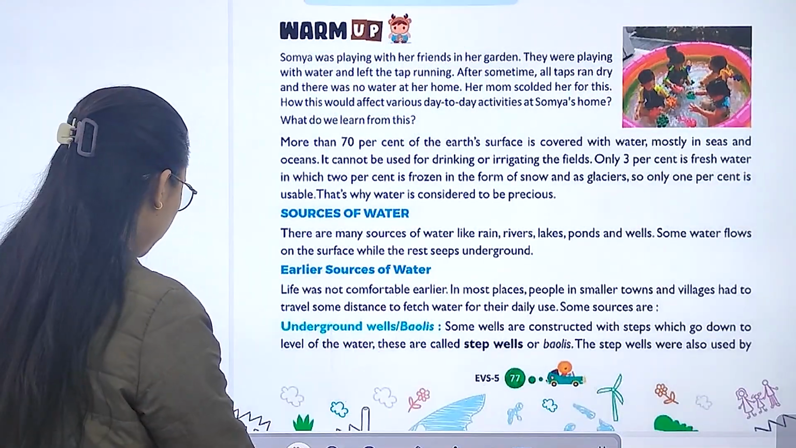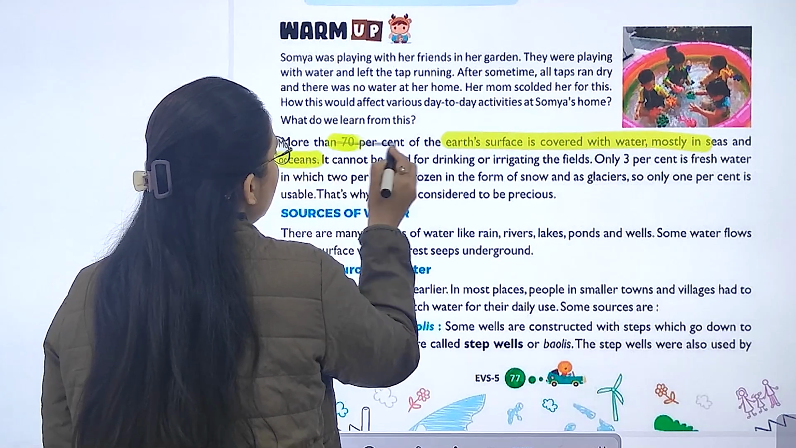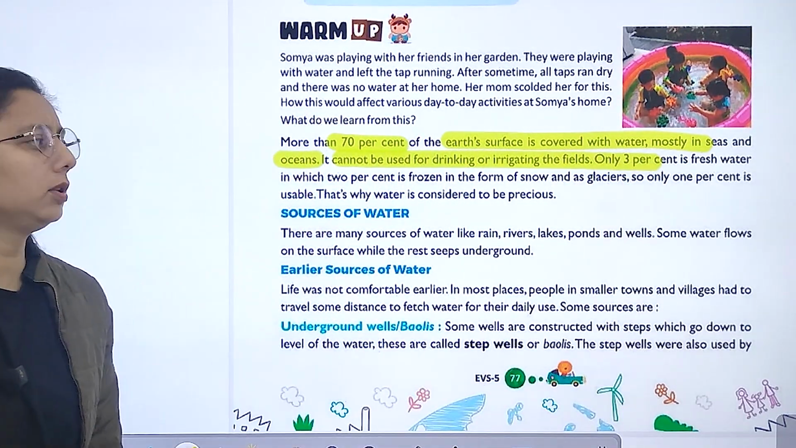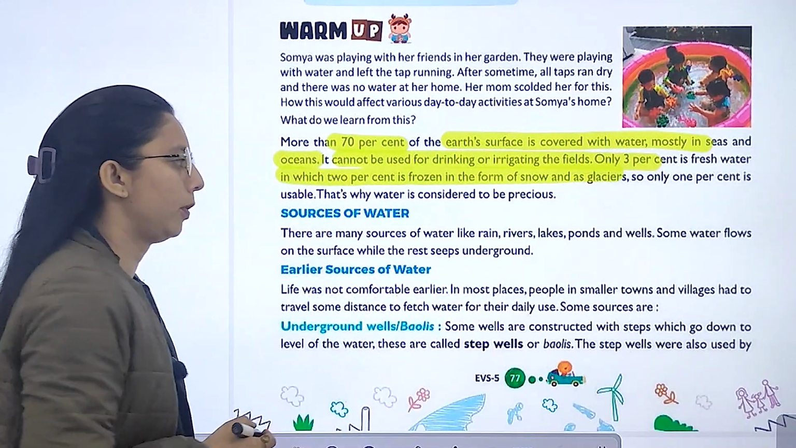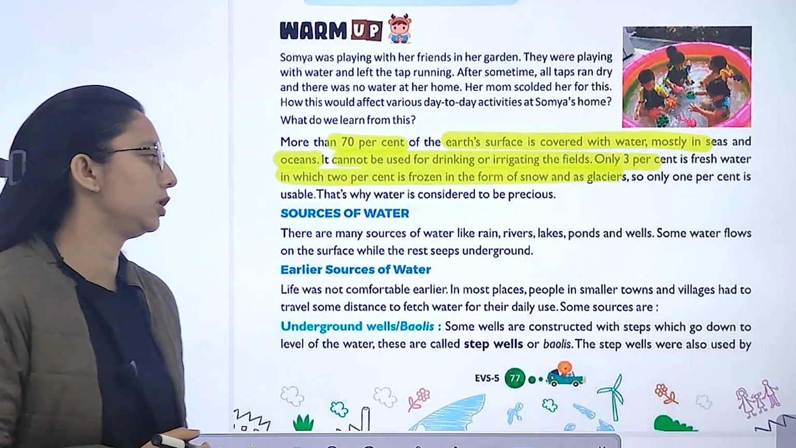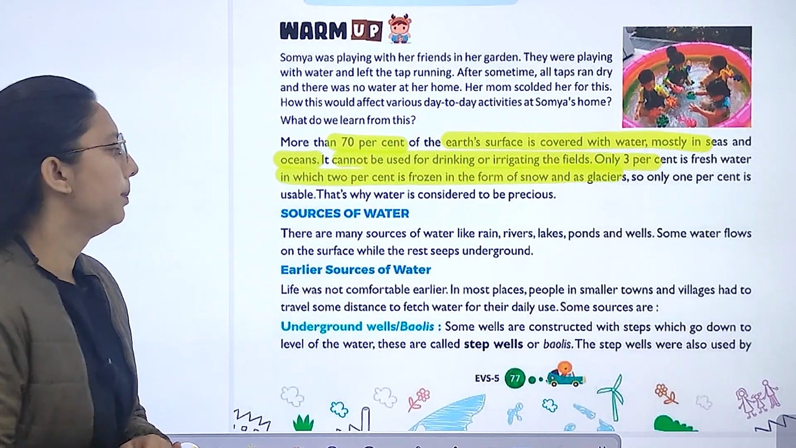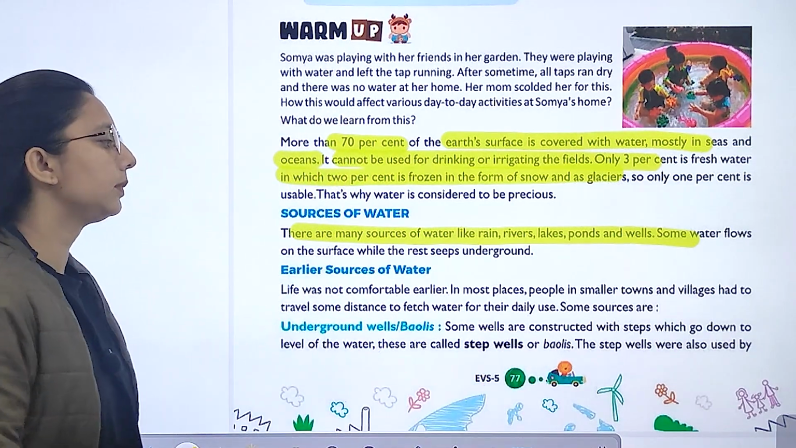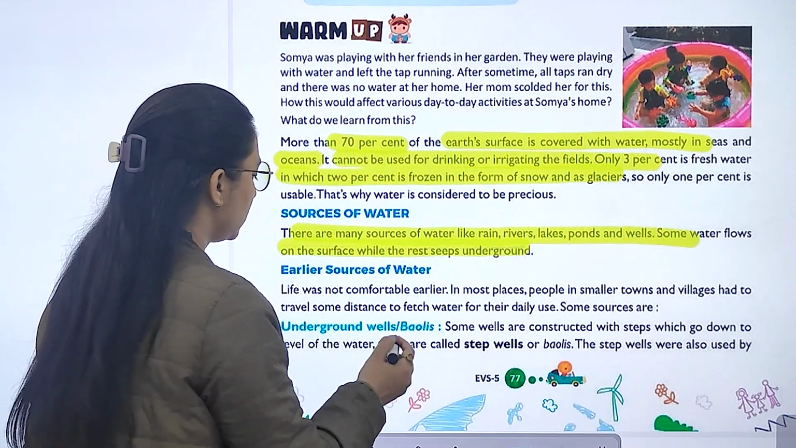More than 70% of the earth's surface is covered with water, mostly in seas and oceans. It cannot be used for drinking or for irrigating the field. Only 3% is fresh water, in which 2% is frozen in the form of snow, as in glaciers. So that is why water is considered to be precious. Sources of water: there are many sources of water like river, rain, lakes, ponds and wells.